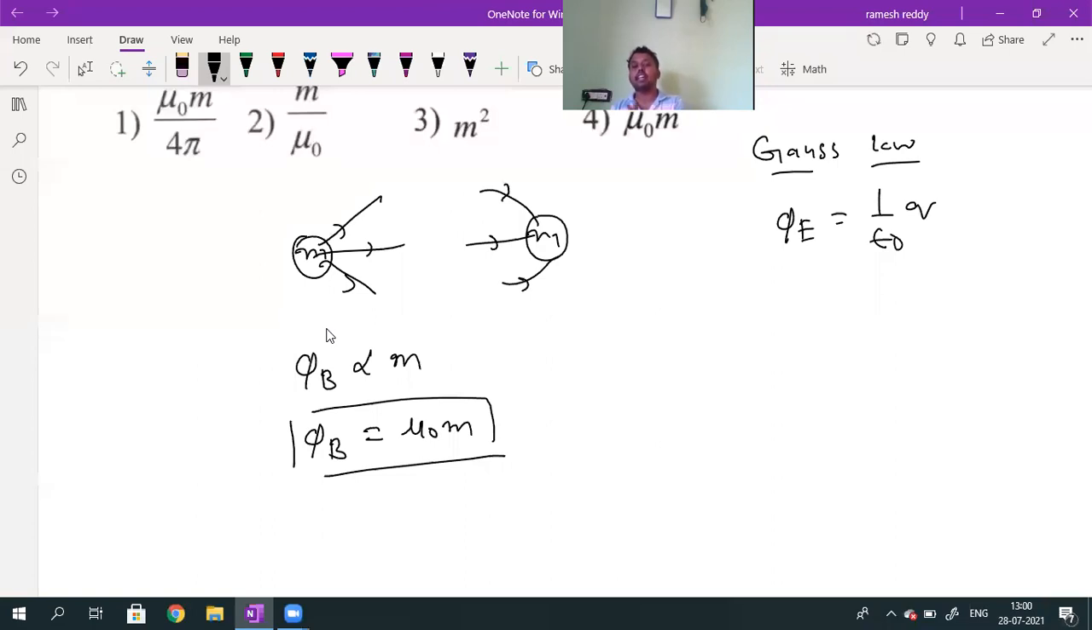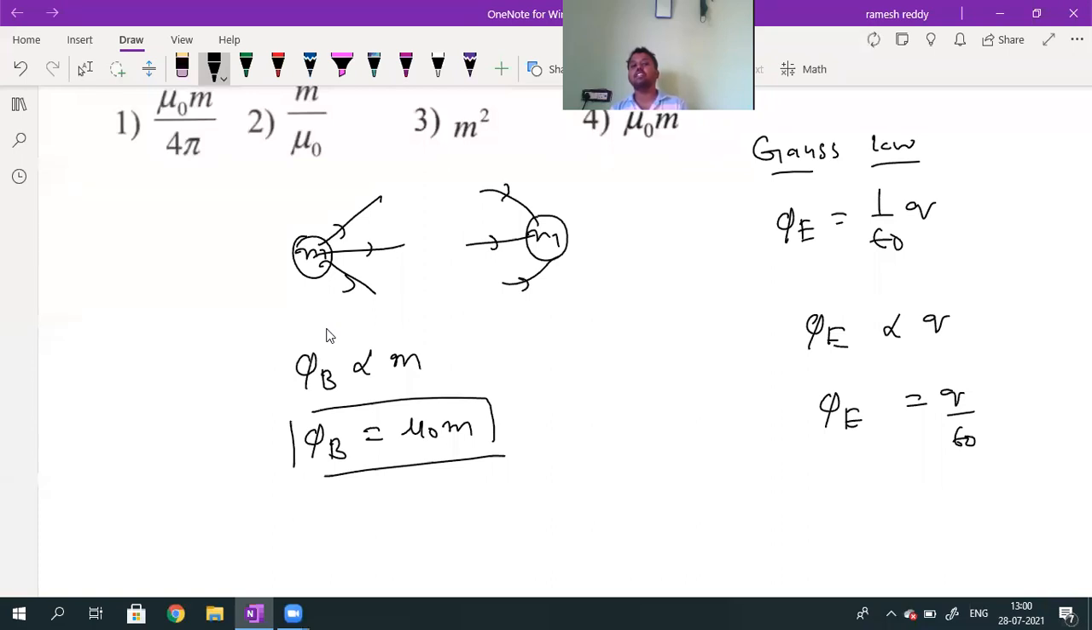For Gauss law in magnetism, there is one more method. Here, electric flux is directly proportional to charge, and charge is the source of electric field lines. To remove the proportionality, the constant is epsilon naught. Epsilon naught is the permittivity, an electric property of the medium. Whereas magnetic flux is directly proportional to pole strength. When pole strength is more, there are more field lines.